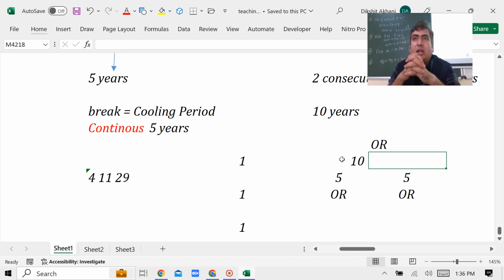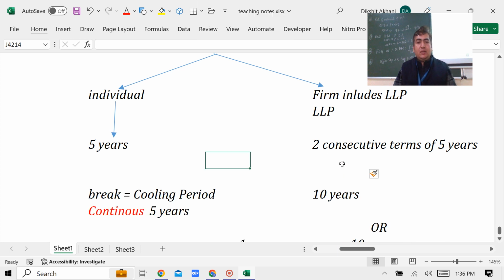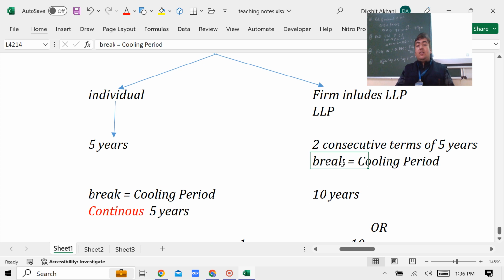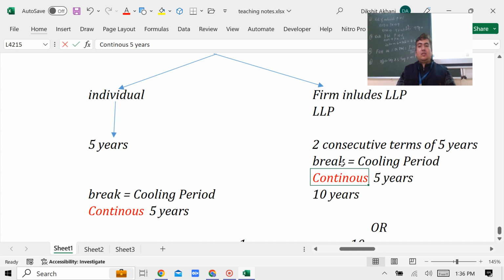Now the next point I would like to discuss is the break. That means not the lunch break, I know you are thinking of that also, but the cooling period. If you are a firm and once the 2 consecutive terms are completed, now what will you do? The cooling period will come, but how long will it be? Because it's 10 years, should I keep it 10 or should I keep it 5? The answer to this question is 5 years. Are you getting it? So the break will be only 5, because 5 years is a lot.